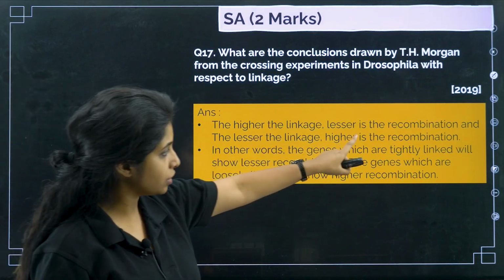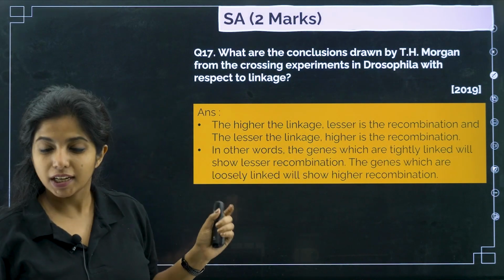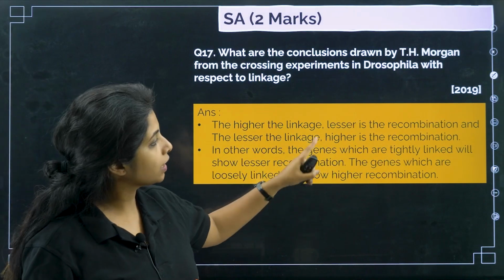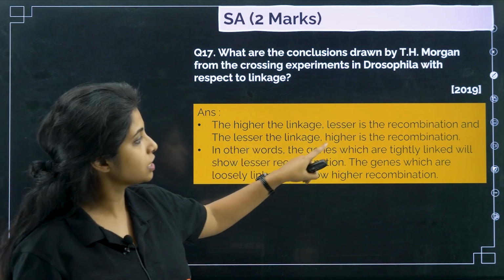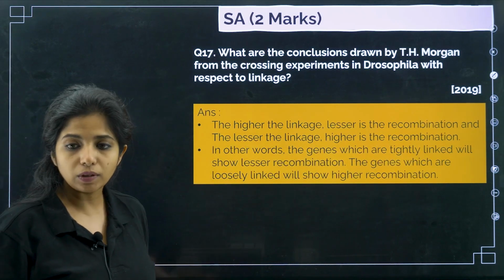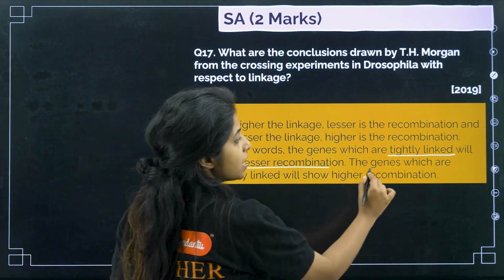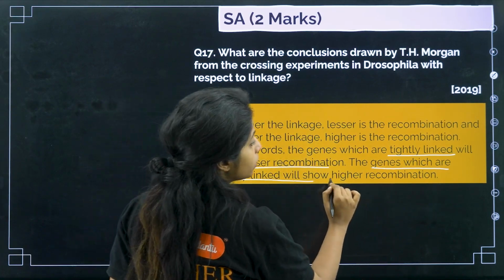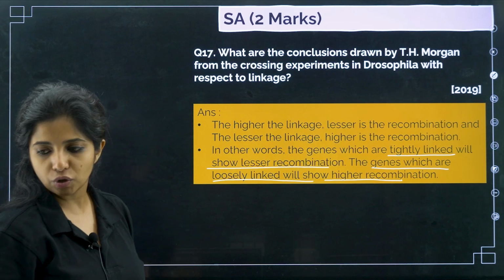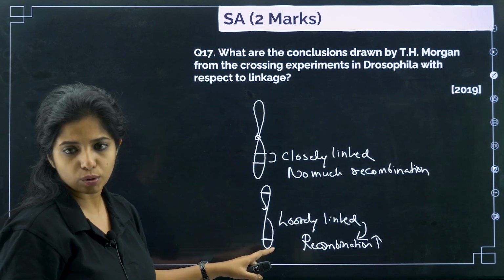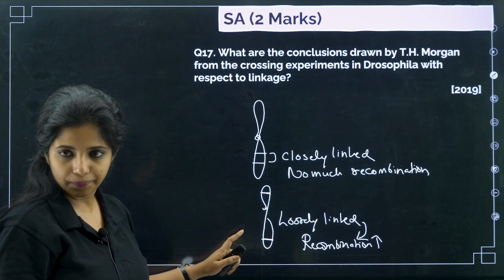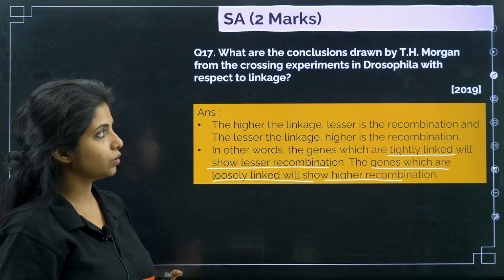And we can see that in the form of writing. The higher the linkage, lesser is the recombination. Linkage as in the closeness. Higher the linkage, lesser is the recombination, and the lesser the linkage, higher is the recombination. In other words, genes which are tightly linked will show lesser recombination, and the genes which are loosely linked will show higher recombination. You can take an example with the help of pictures also to make them understand things. It's a 2-marker question, so you can explain like that.